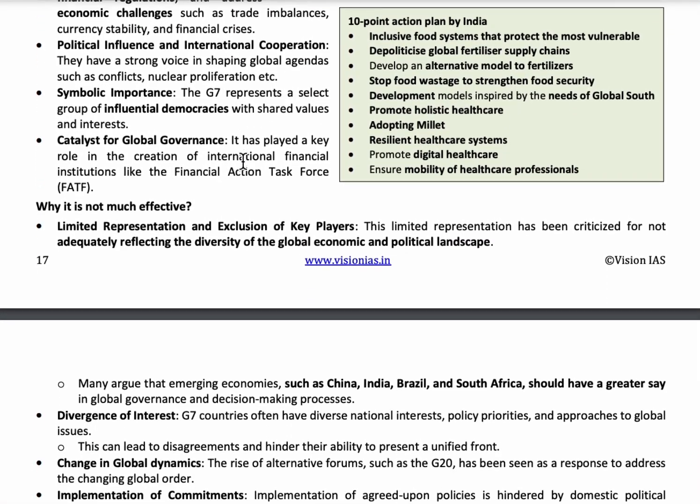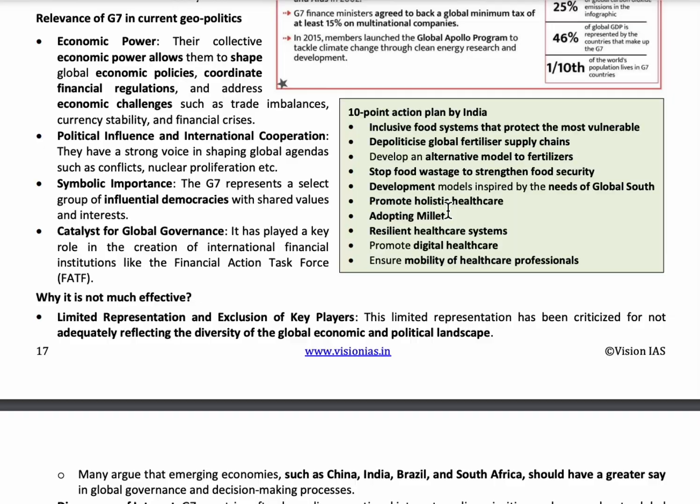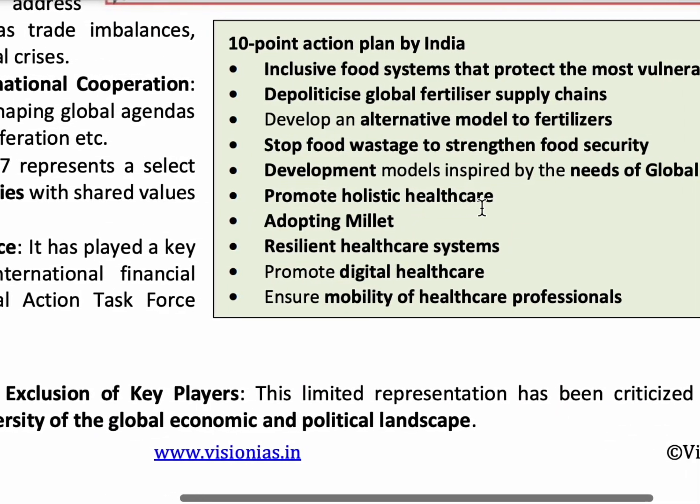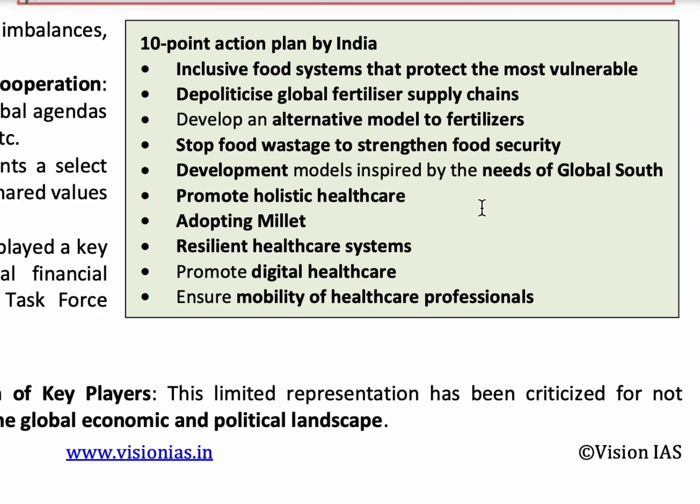the world. So the 10-point action plan is, the first point is inclusive food systems that protect the most vulnerable. It means providing food and nutritional support for the vulnerable people. Next is to depoliticize global fertilizer supply chains. So fertilizer trading should not be politically dependent, it should be depoliticized.